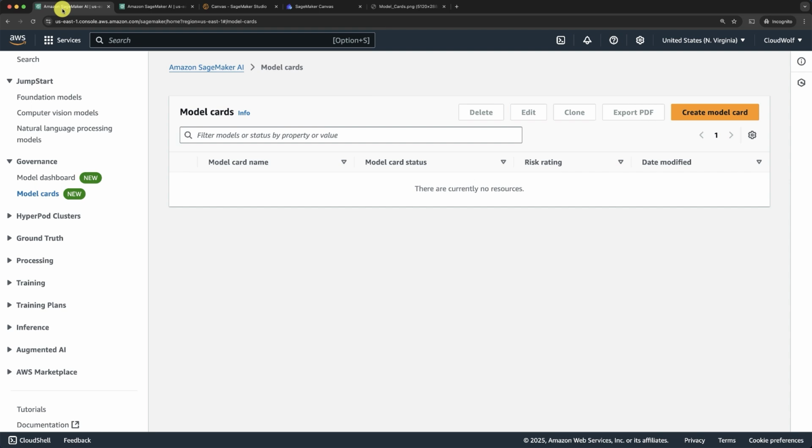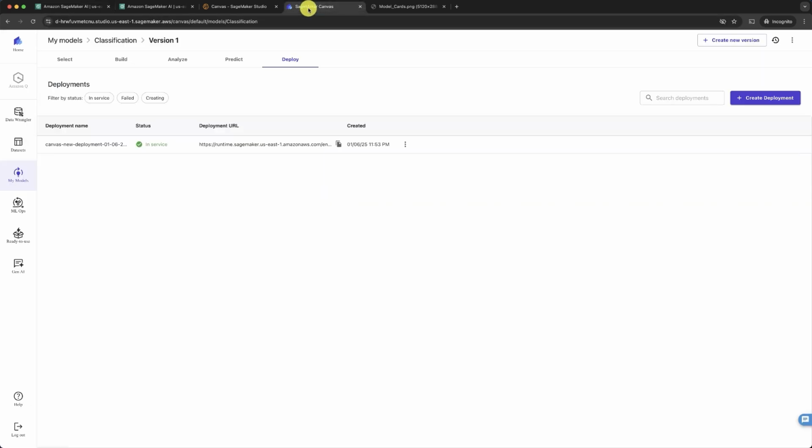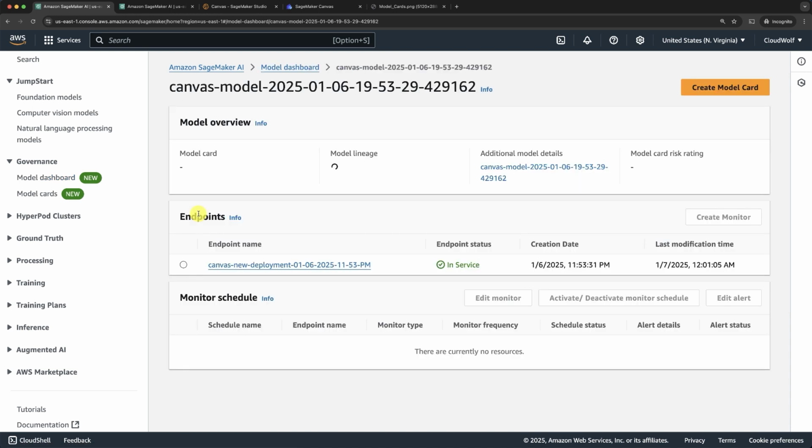As I said at the end of my previous hands-on tutorial, you will find the model cards in governance. And so indeed, that's how you can directly create a model card. But remember what I also did in the previous responsible AI hands-on tutorials? Well, I deployed that same classification model we created in the previous section on SageMaker, so that I can see it here in the model dashboard. Because indeed, if you enter your deployed model, as you can see, you can directly create a model card from that deployed model, okay? So let's do this.